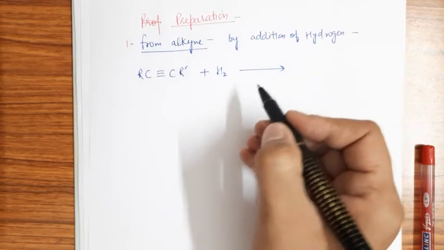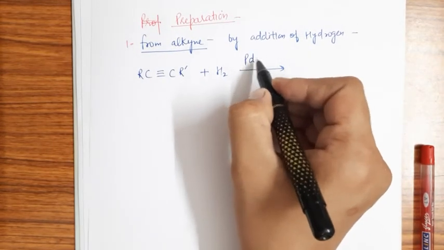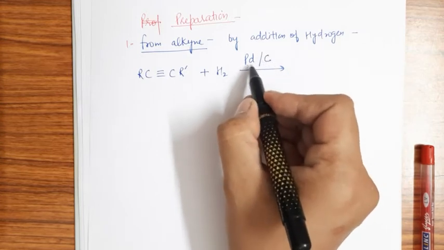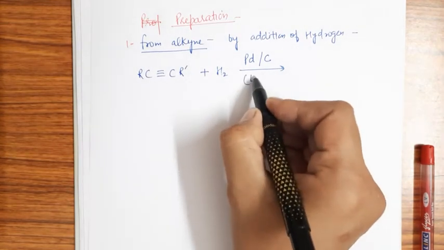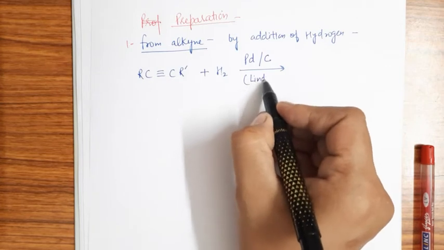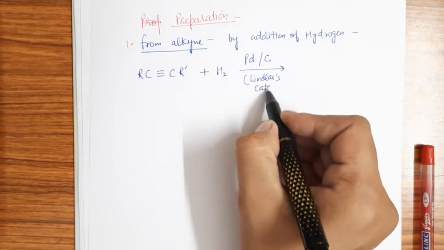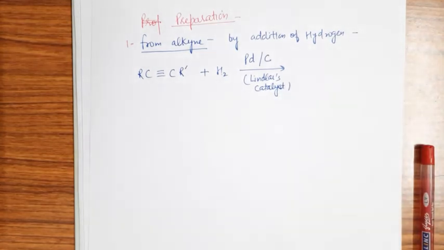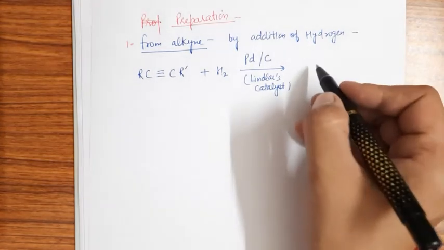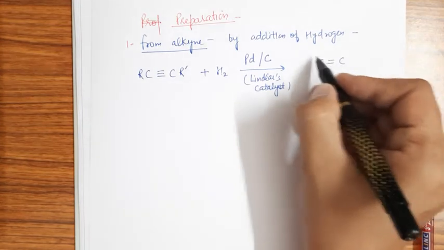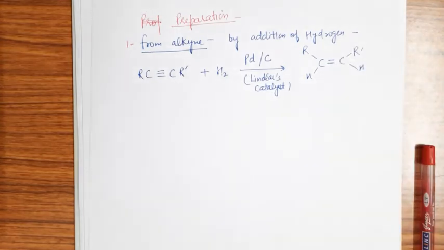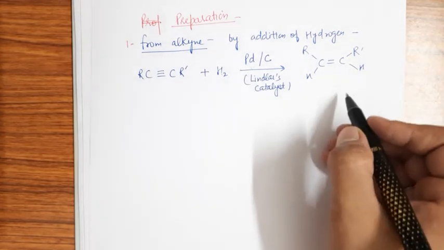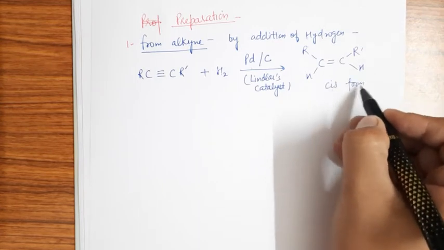So if we add hydrogen, the reaction takes place in the presence of palladium charcoal. This is palladium, and C means it is in the form of charcoal, right? And it is known as Lindlar's catalyst. So when the hydrogenation takes place in the presence of Lindlar's catalyst, there will be formation of cis alkene, right? Cis alkene will form. So what will be the product? It depends on the catalyst, which catalyst is used during the reaction. So the cis form is formed, right?